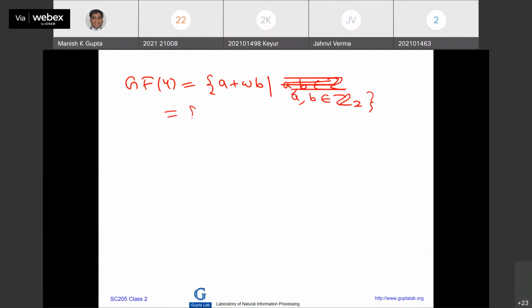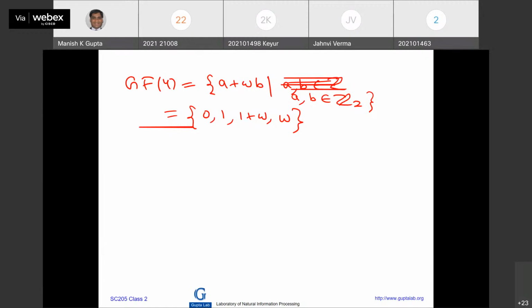So what are the possibilities? When A is 0 and B is 0: 0, 1, 1 plus omega and omega. These 4 elements will come.